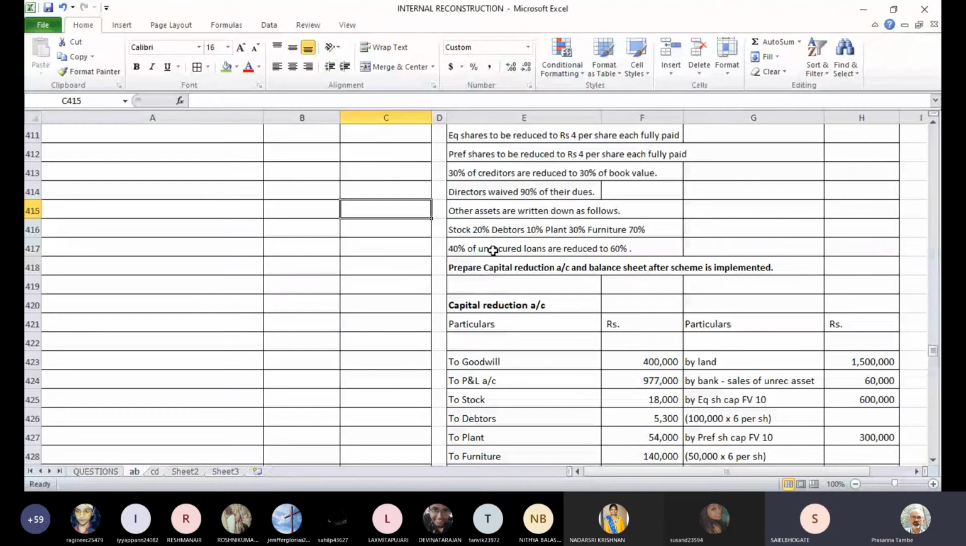No. See, there was a word missing there. I have added the word there too. In your original question, the word "to" is missing before 60%, which I have added just now. I have realized that typo error now. It says 40% of unsecured creditors are reduced to 60% of book value. That means they will give 40% discount. If they are reduced to 60%, that means they will offer 40% discount. Okay, sir. Yes, just add that missing word before 60%.